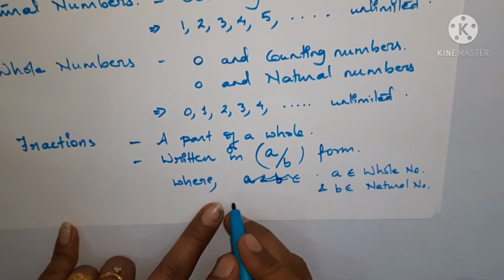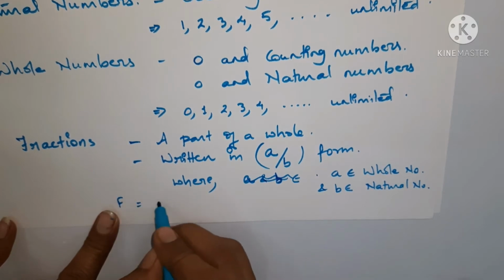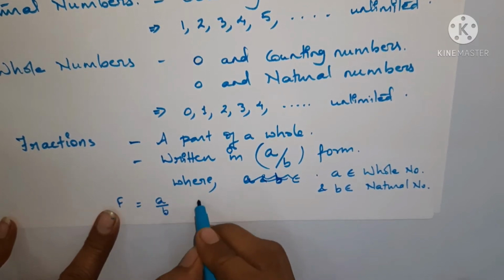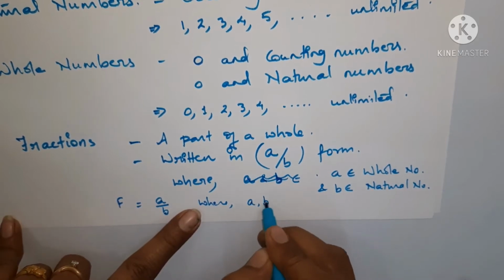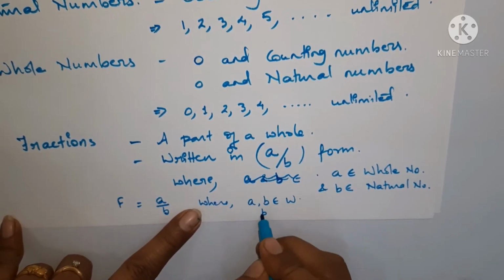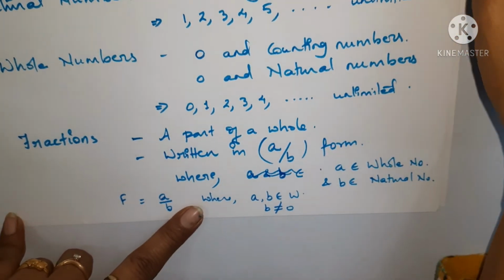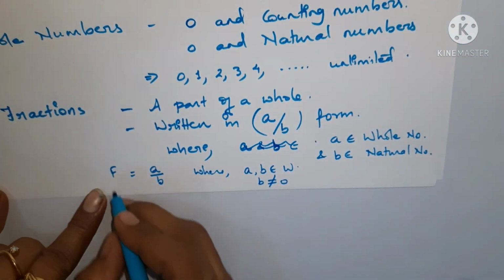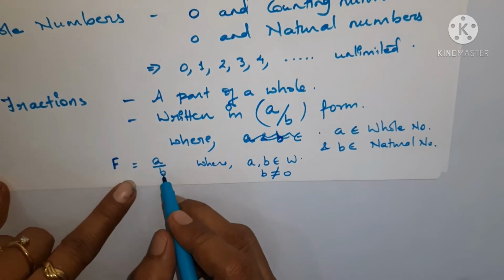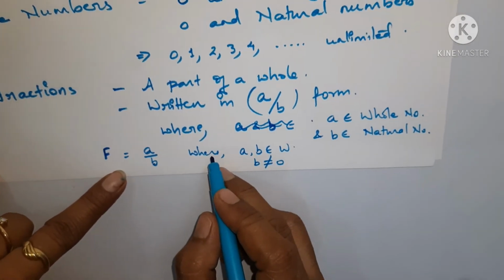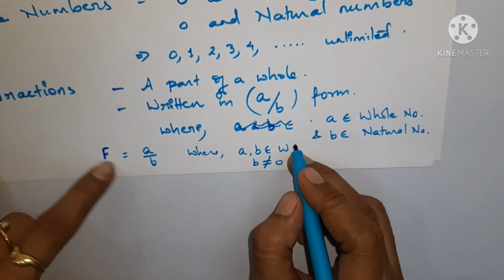So you better write it like this, that fractions are written in A upon B form, where A and B belong to whole numbers and B is not equal to 0. Understood? We can write that one fraction is equal to A upon B. We write a fraction in the form of A by B, where A and B belong to the whole numbers family.